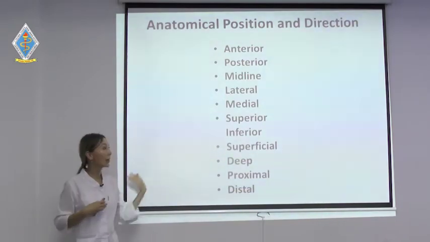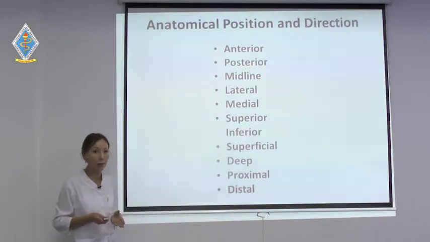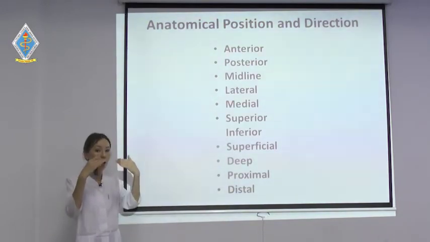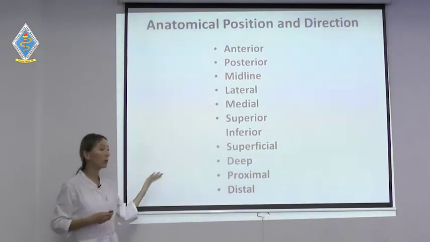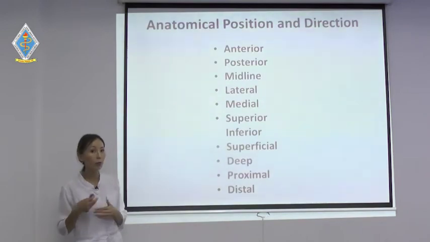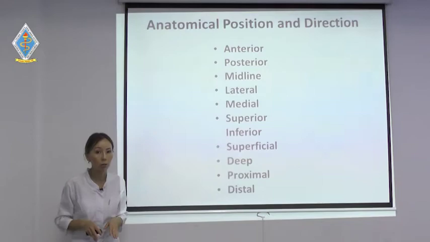For example, the head is superior to the thoracic cavity, located at the upper side of the thoracic cavity. Maybe the thoracic cavity is superior to the abdominal cavity, like this you can describe. But you will not say it's located up or it's located down. Yeah?